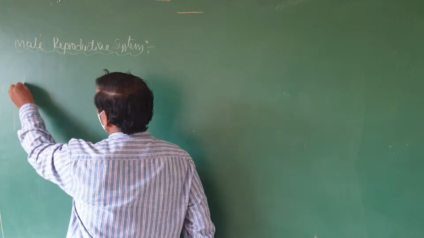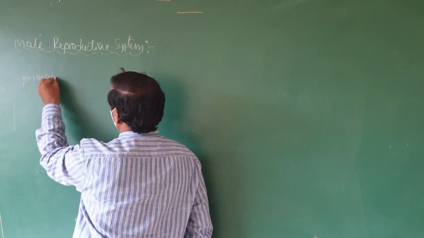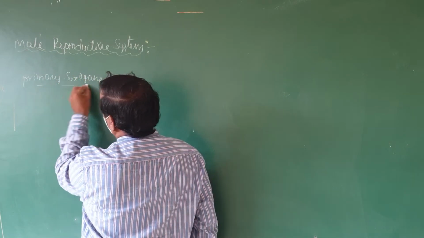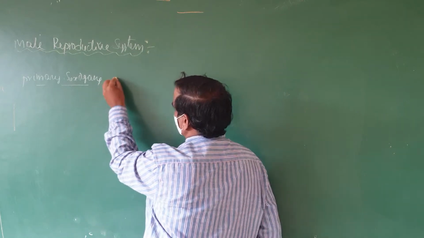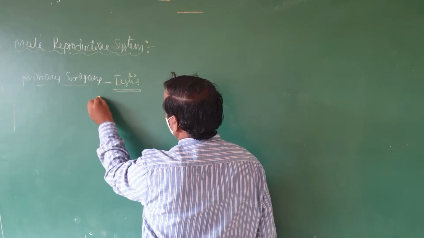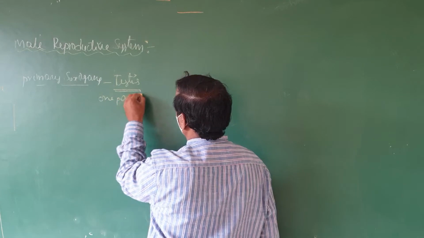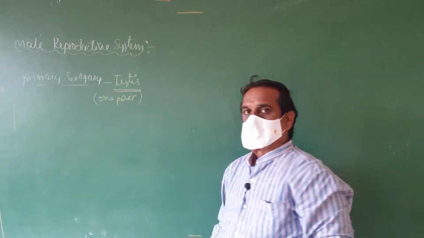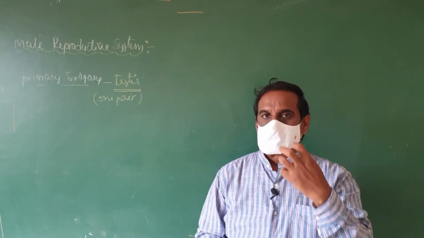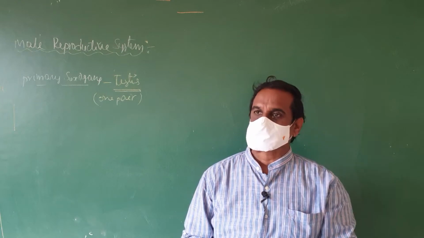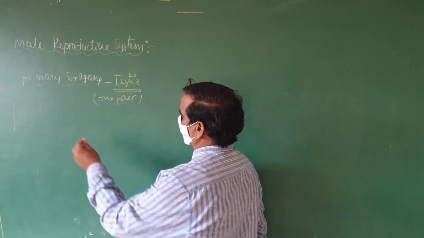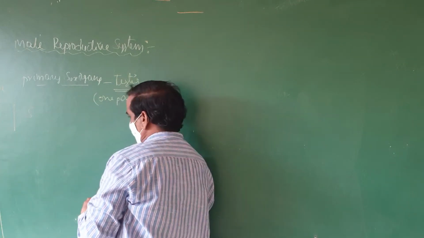In the male reproductive system, the primary organs are the primary sex organs. These primary sex organs are nothing but the testes. This is one pair of testes. Along with these primary sex organs, for the passage of the male gametes or sperm cells, some other ducts are required, and some more hormones are also required for the purpose of reproduction. All those organs are called secondary